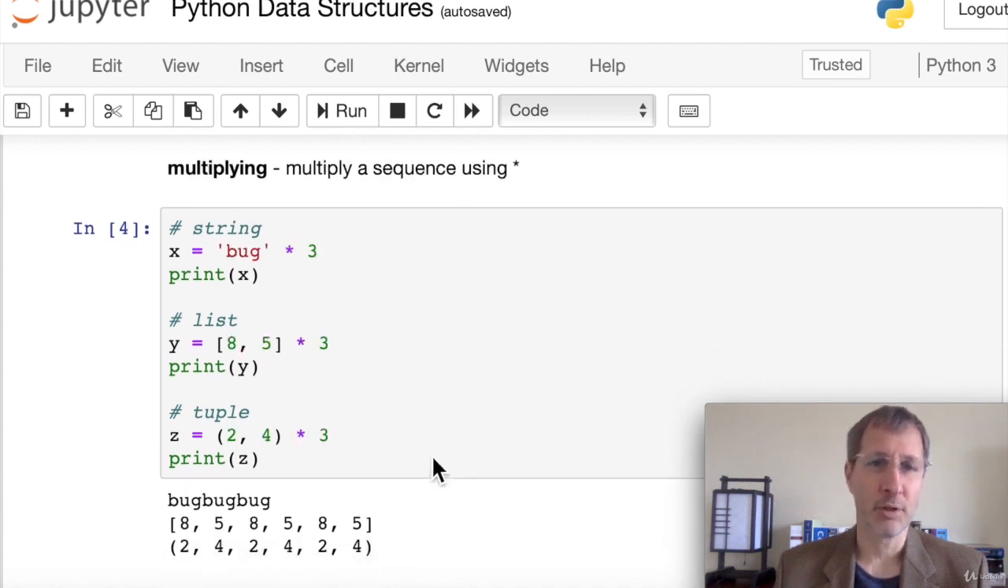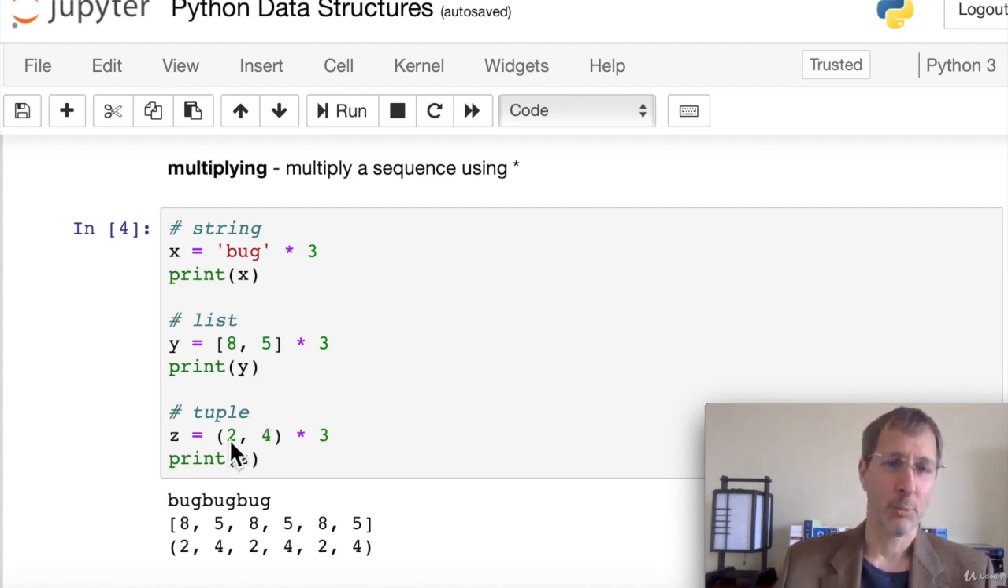We can use the multiplying function to multiply a sequence using the asterisk. In a string example, if we want to print bug 3 times, we just do bug times 3 and then print. You can see the result here is bug, bug, bug. And the same with a list. We have a list 8, 5, and we want to multiply that by 3. What we get is 8, 5, 8, 5, 8, 5. So we're not actually multiplying the elements by 3, we're multiplying the list by 3. And then the same with a tuple. We can multiply a tuple by 3, and then we get a triplicate of that tuple.